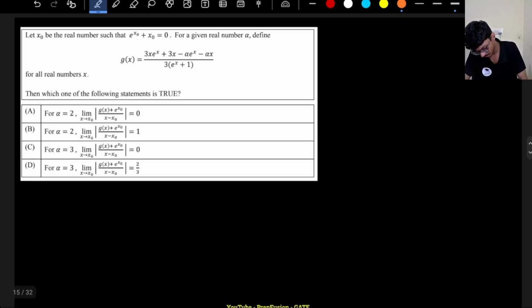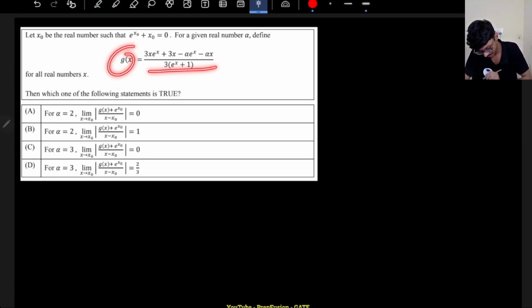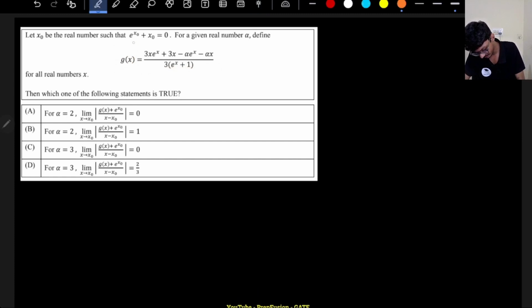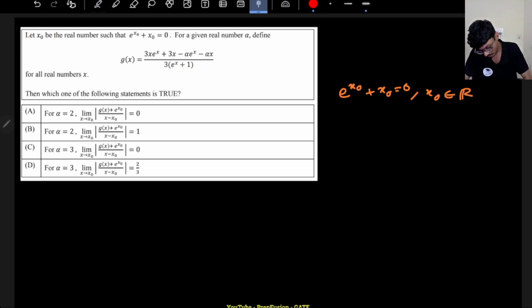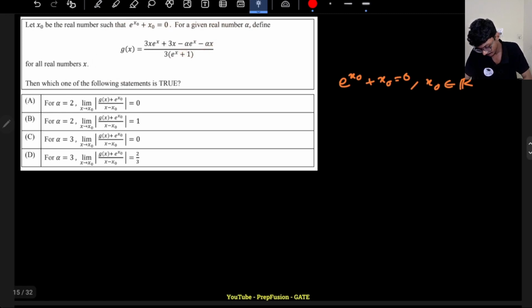Here we have a function g of x like this, and one condition is given to me. Always remember the condition that e of x naught plus x naught equals 0. This condition is given for any real number x naught, it does not matter which. For a given real number alpha, defined like this, for all real x, which of the following statements is true?